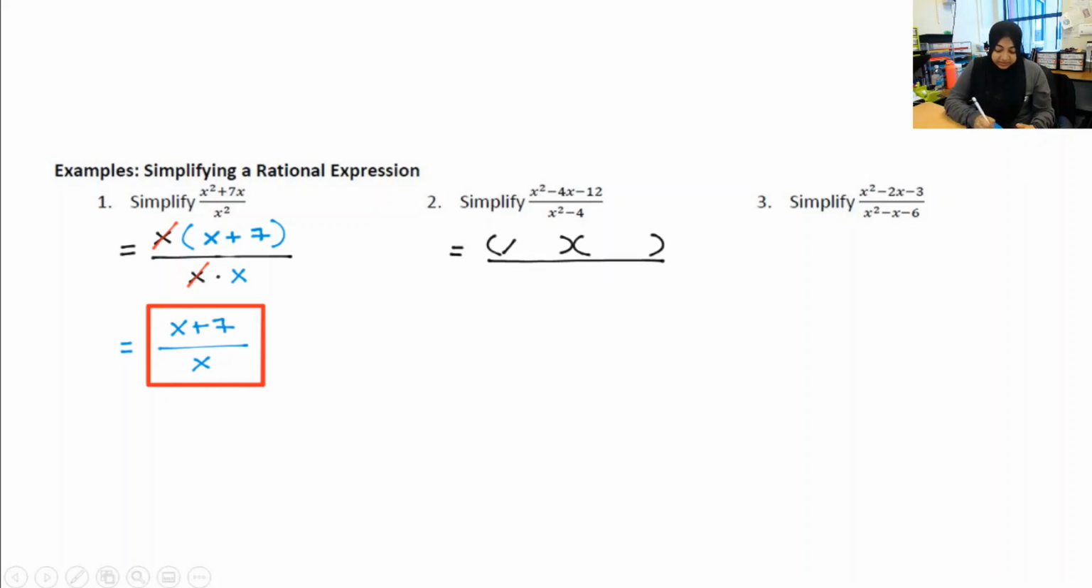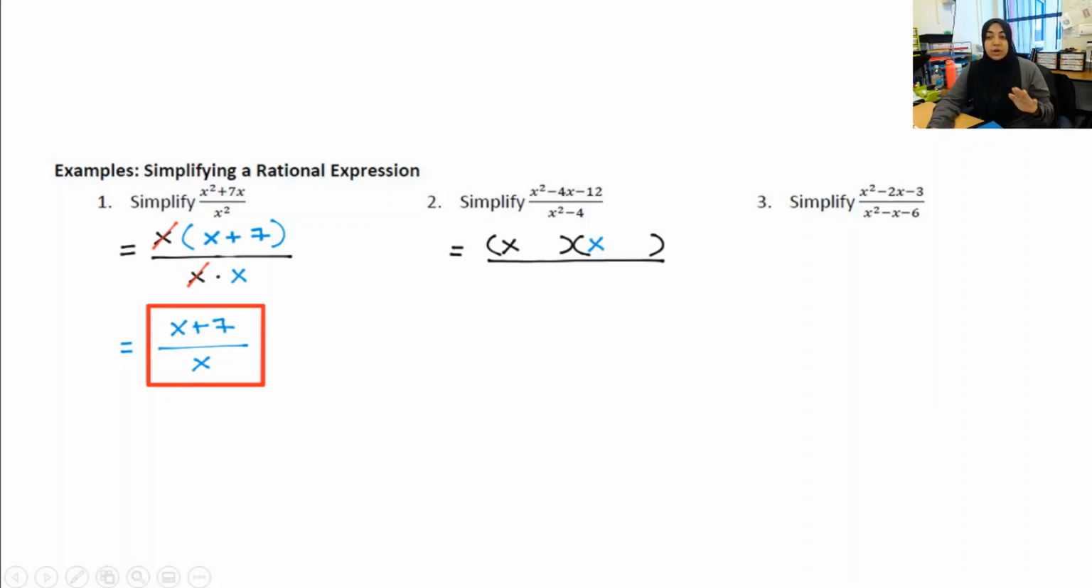X times x is what gets me x squared. Now I'm looking for two numbers. When I multiply them, I get negative 12. When I add them, I get negative 4.